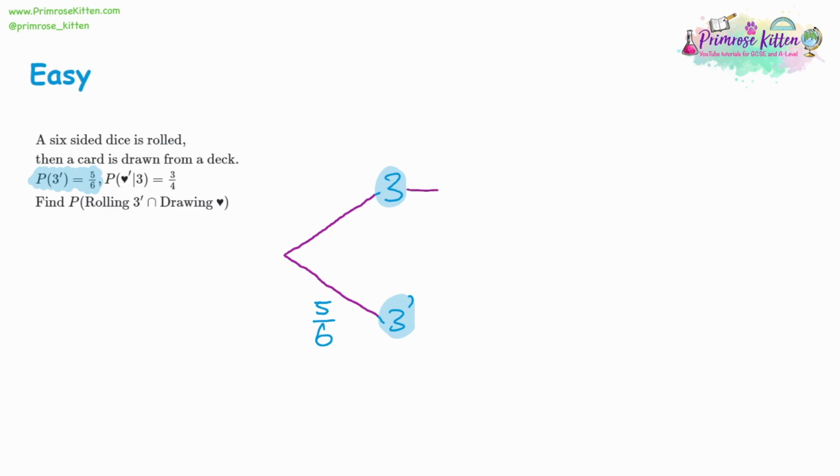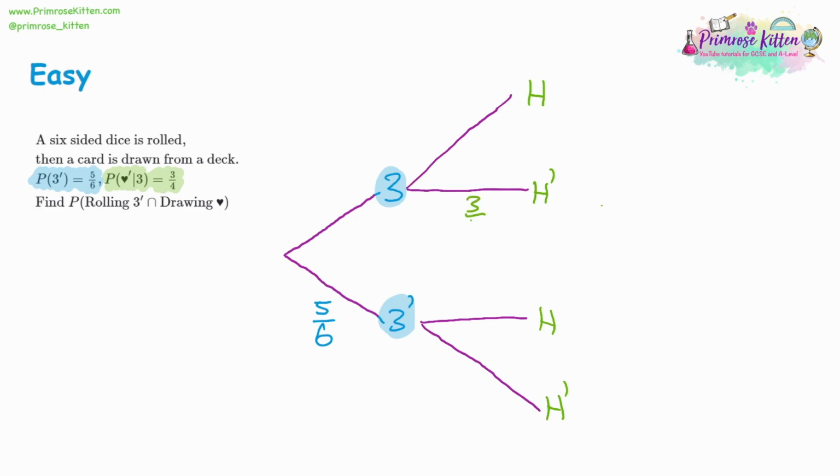Then we've got to draw a card from a deck of cards, so we can continue our tree upwards. Now, if we look at what it says, given that a 3 has happened, this is the probability of not getting a heart, and it's 3/4. So we're going to have a heart. I'm not going to try and draw it, so I'm just going to write H. Then the probability, given that a 3 has happened, so we'll go to the 3 section, not getting a heart is going to be 3/4. So it's telling us specifically in this place is where the 3/4 goes.